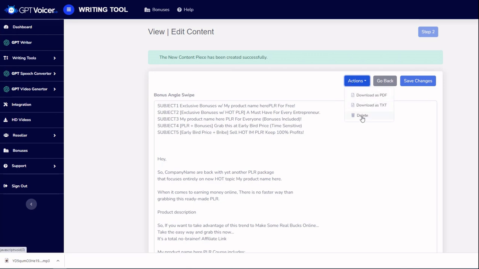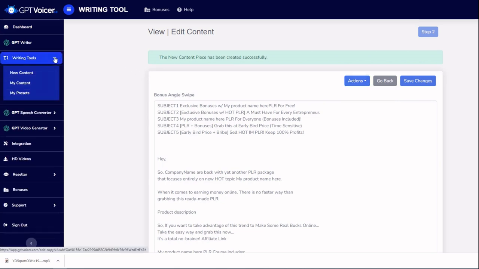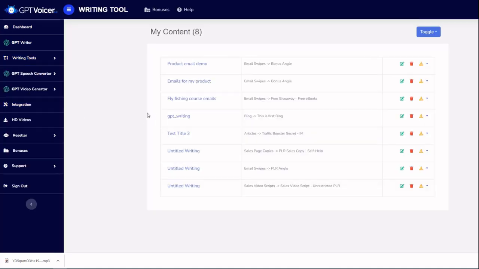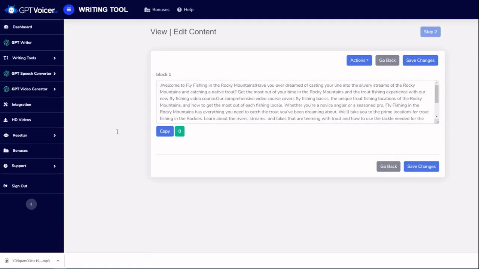You can delete it. And then when you do save content, I mentioned I was going to show you what you can do with that. You can click on My Content. And so, for example, that one that we saved from ChatGPT, we can go in and find it again. And we can then modify it. We can save the changes. We could also download it as a PDF or text to use it with something else. So you've got lots of options there.